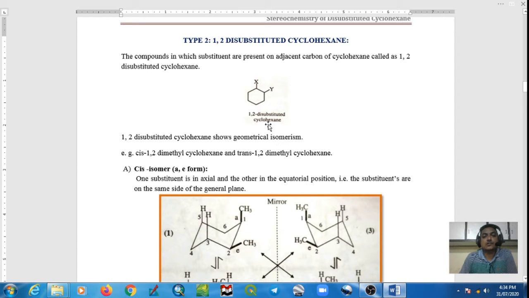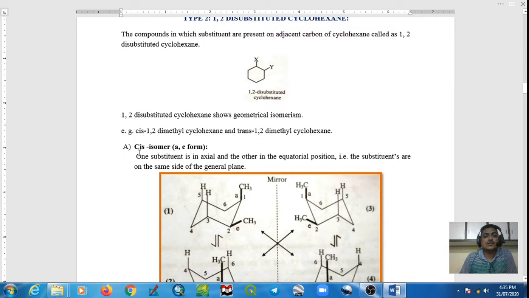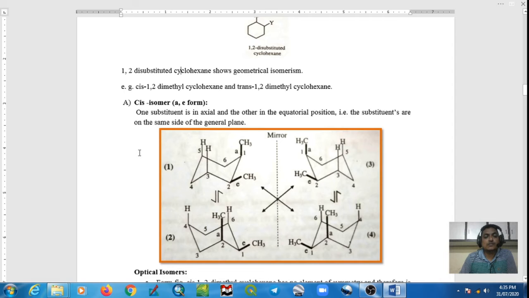So in case of 1,2-disubstituted cyclohexane, two geometrical isomers are possible. One is cis 1,2-dimethyl cyclohexane and another one is trans 1,2-dimethyl cyclohexane. Let us talk about cis 1,2-dimethyl cyclohexane. In cis 1,2-dimethyl cyclohexane, one substituent is axial and another one is at equatorial position.